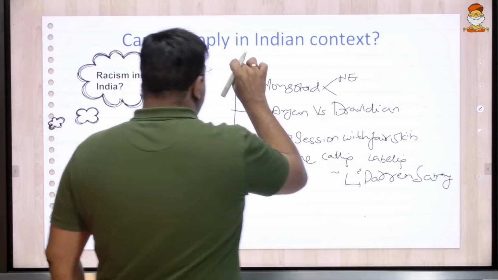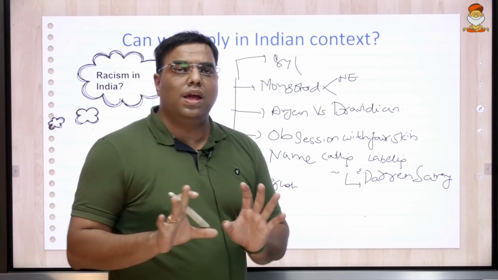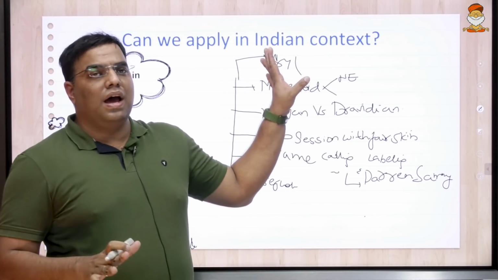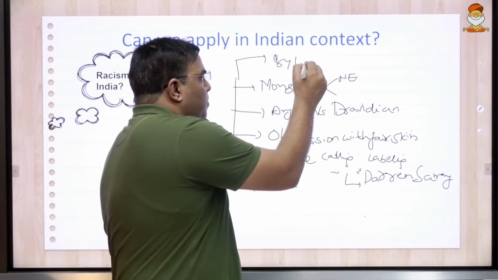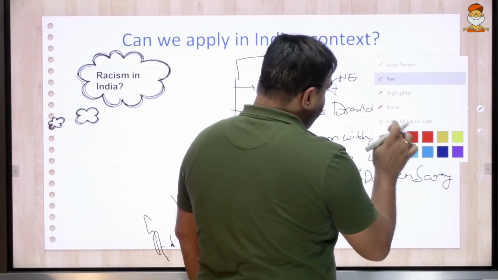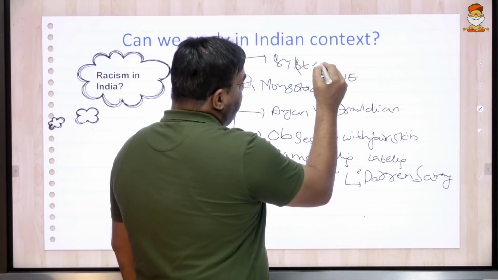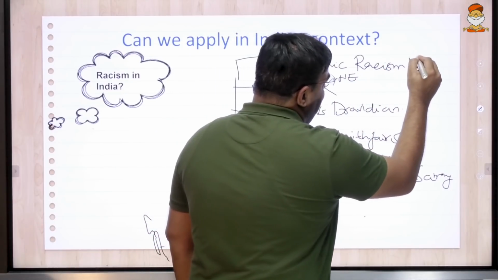We don't have systematic racism. That means the government is not doing anything to segregate people. So systemic or institutional racism is missing. Systemic racism is absent in India.